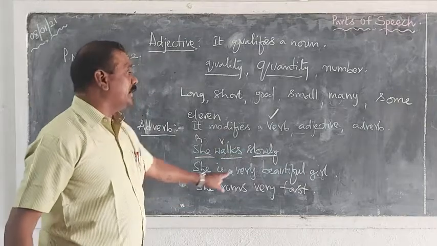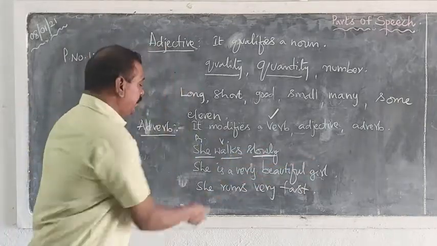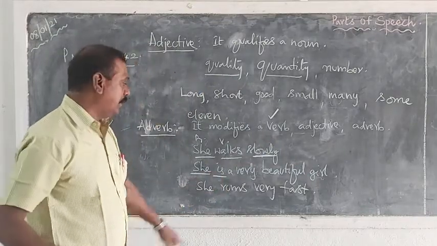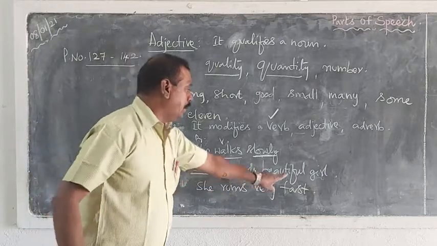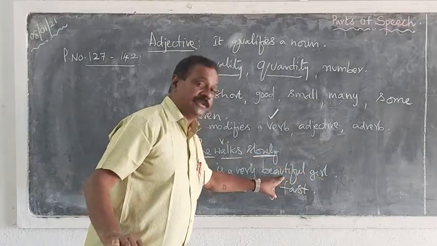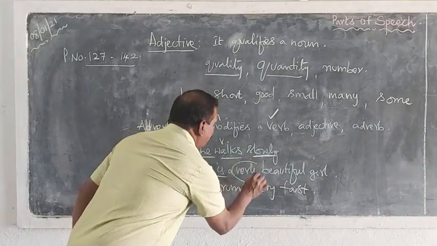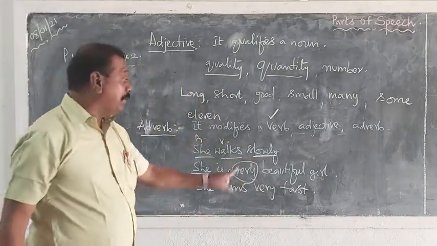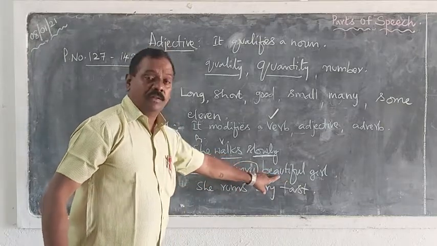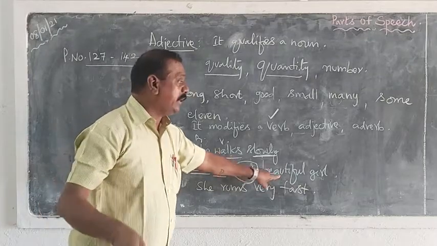Next, coming to the adjective. She is a beautiful girl. She is a pronoun. Is is a helping verb. I think you can remember. A is an article. Beautiful is qualifying the word girl. So this is an adjective, a describing word. Girl is a noun. But here is an extra word, very. How beautiful? Very beautiful. So this very is modifying the word beautiful, an adjective.